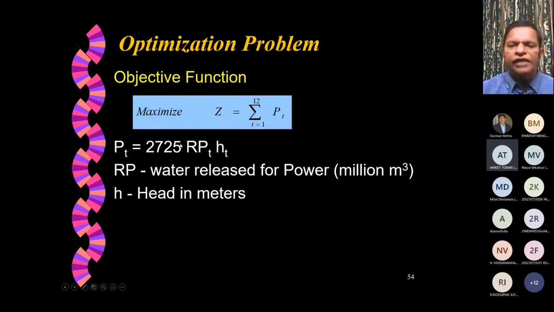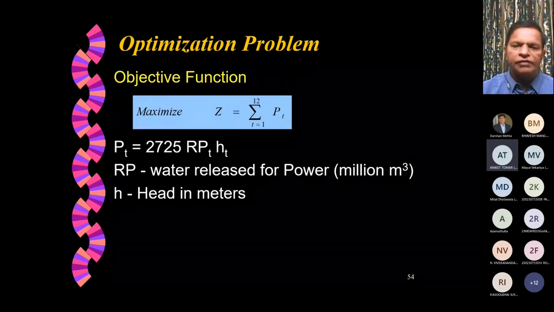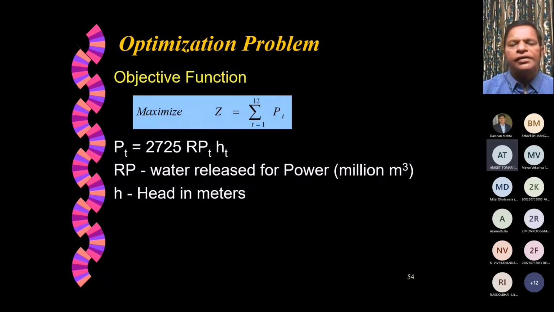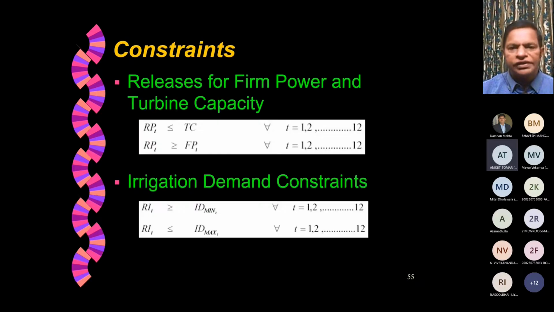And 2725 is basically a conversion constant, if release is in million meter cube, head is in meters, and power is in megawatts. This will convert all those units into power in megawatts. And it also uses the turbine efficiency and other things brought into it. That is our objective function.